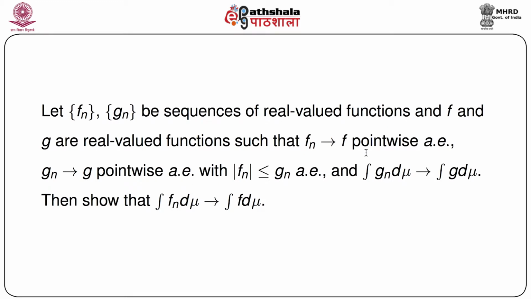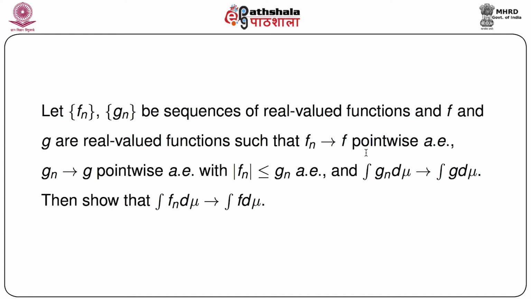Now the next problem is very interesting. Let f_n and g_n be two sequences of real valued functions, and f and g real valued functions such that f_n goes to f pointwise almost everywhere, g_n also goes to g pointwise almost everywhere, with mod of f_n less than or equal to g_n almost everywhere, and the integral of g_n d mu goes to the integral of g d mu.